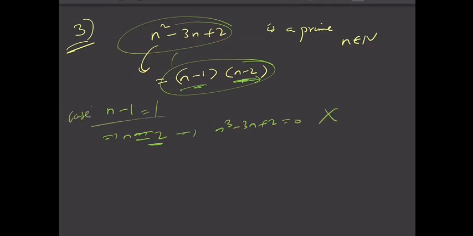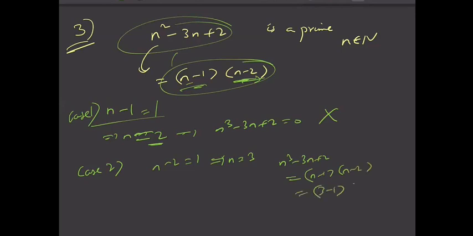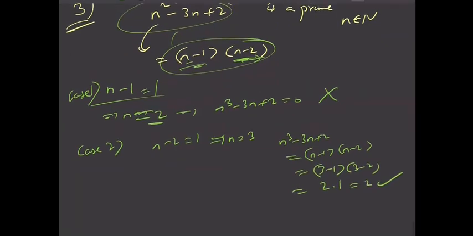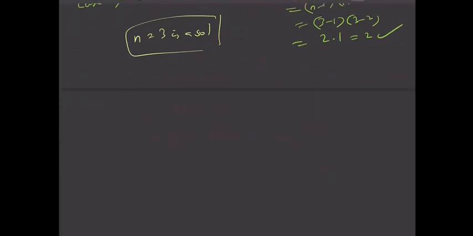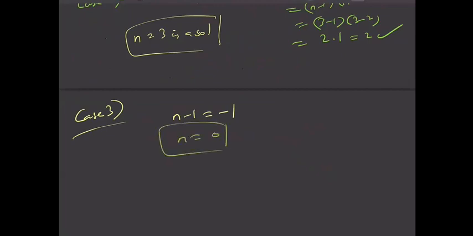Next case is n minus 2 equal to 1. Here n equals 3, and n square minus 3n plus 2 is n minus 1 times n minus 2, which is 3 minus 1 times 3 minus 2, so 2 into 1. This is prime. Perfect, so n equal to 3 is a solution. Let us check the other cases also. That is n minus 1 equal to minus 1. In this case, n equals 0.